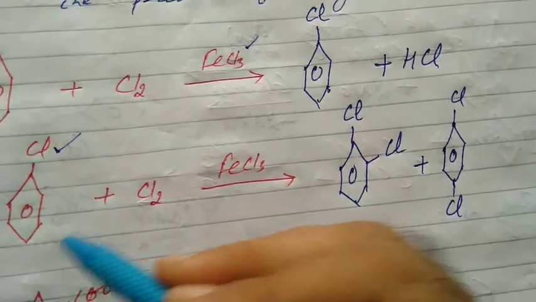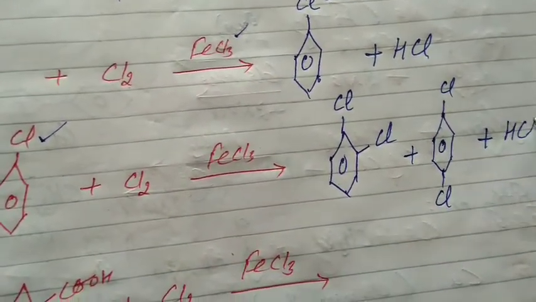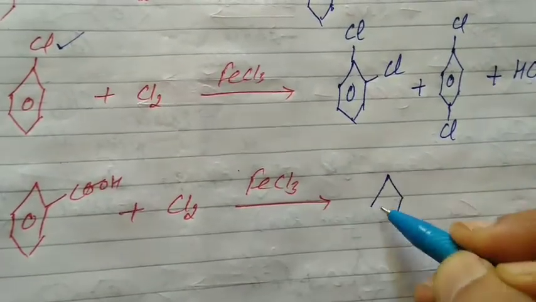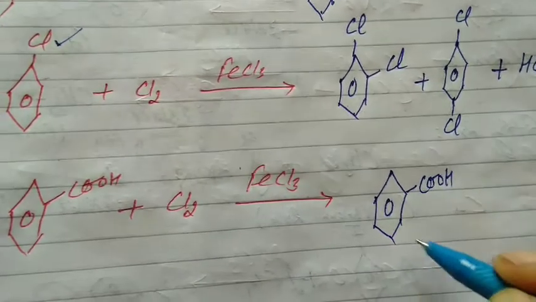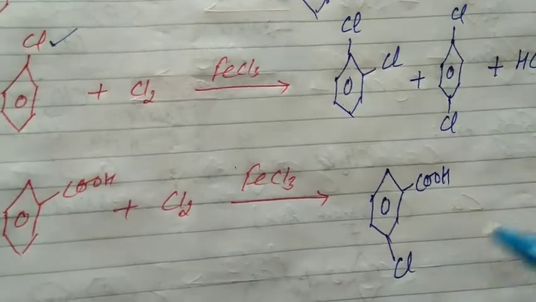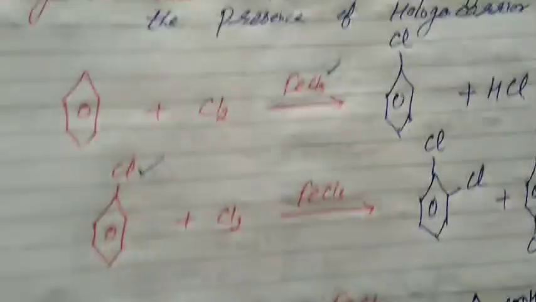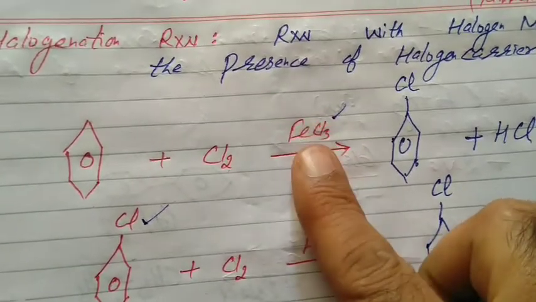It is a free position, the electrophile easily approaches here. Plus HCl. Now next, students, in benzoic acid, it is a deactivating group. Deactivating group means it is meta-directing, the electrophile approaches the meta position, giving meta-chlorobenzoic acid.